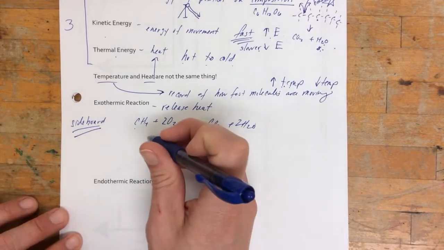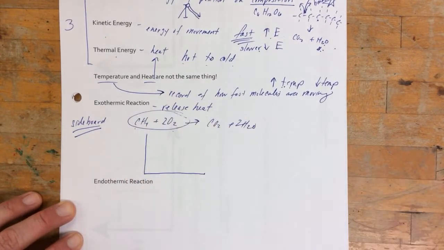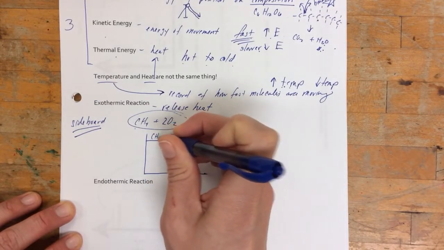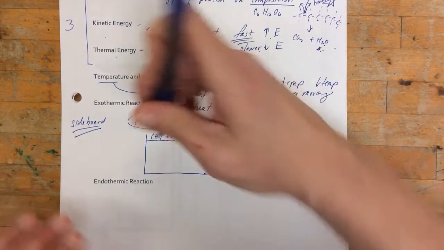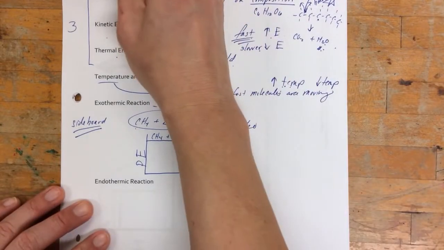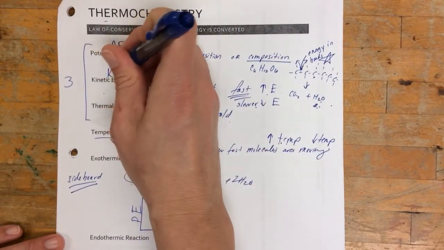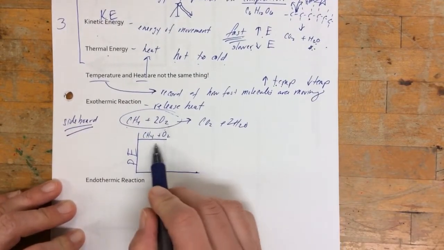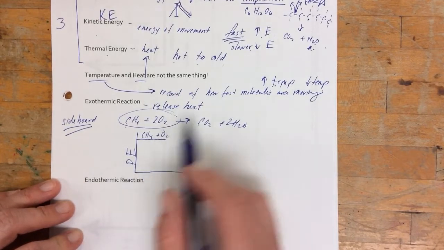And what ends up happening, so your methane and your oxygen, you're starting off with this, and these are two relatively high energy molecules, okay? So if we put potential energy, PE, potential energy, I abbreviate that a lot, PE, potential energy, KE, kinetic energy, okay? Both methane and oxygen have quite a bit of potential energy stored where?